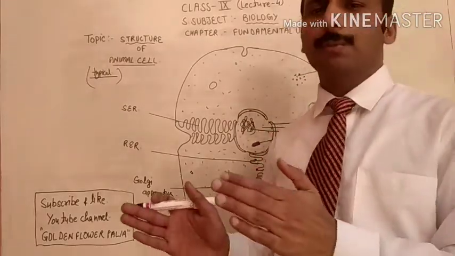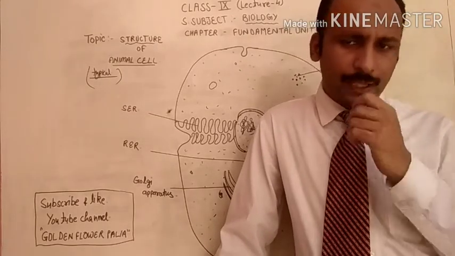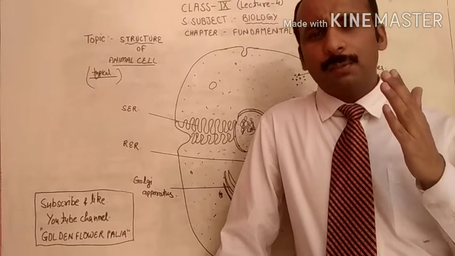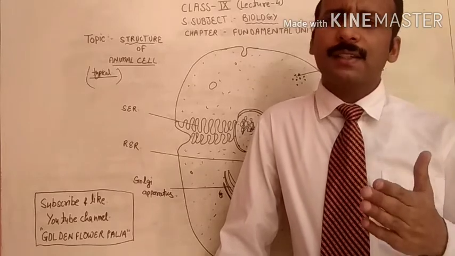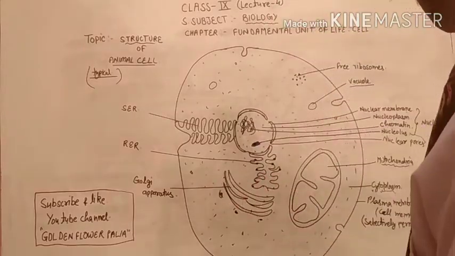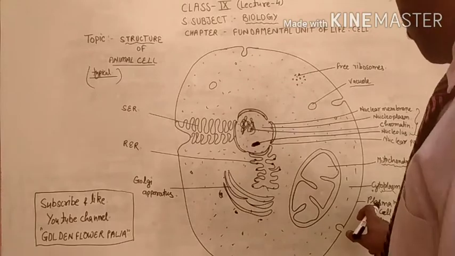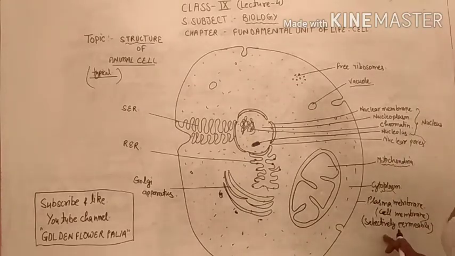So it checks the movement of substances from outside to inside and inside to outside of the cell. Due to this work, it is considered a selectively permeable membrane.